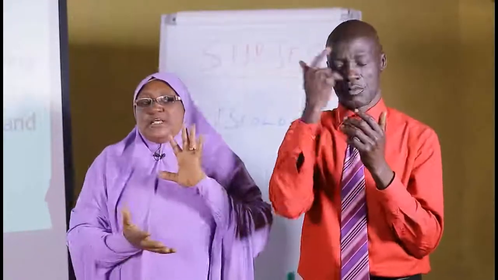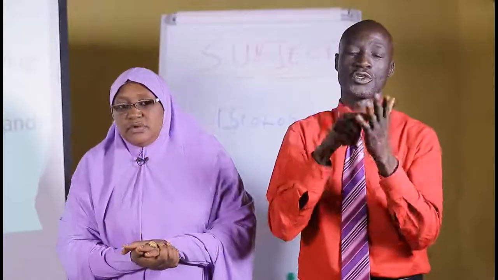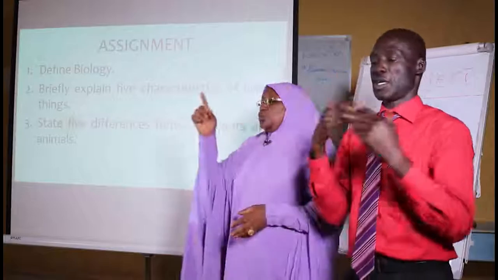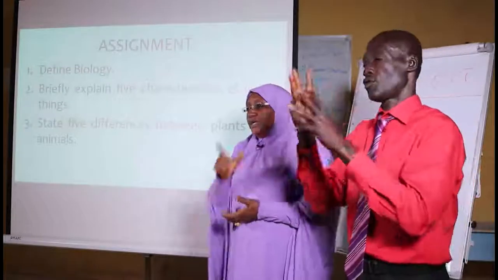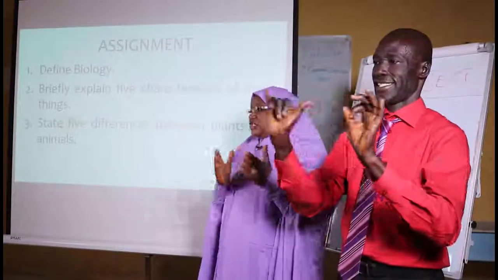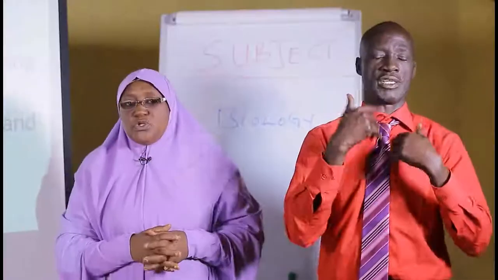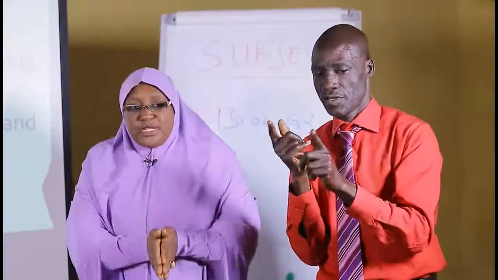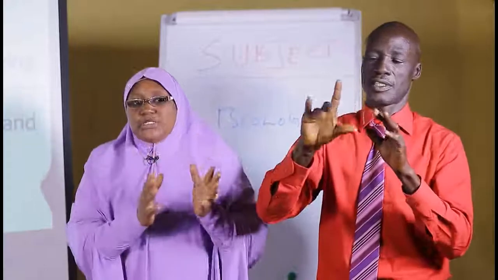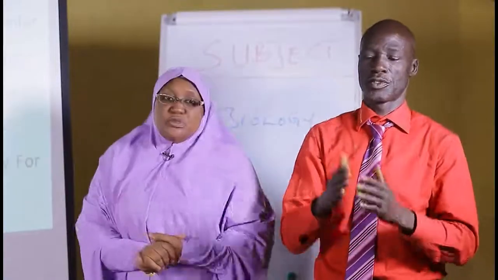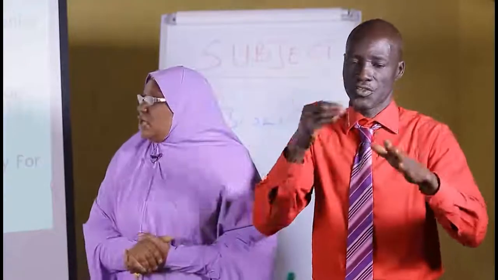Because some of you, when you are asked to write any difference, say number 1, plants are this, and when you go to animals, you talk about another point separately from what you said. So if your points are not corresponding or matching each other, you are not scoring the point. So make sure when you are going to state the 5 differences, tabulate them and make sure your points are matching one another.